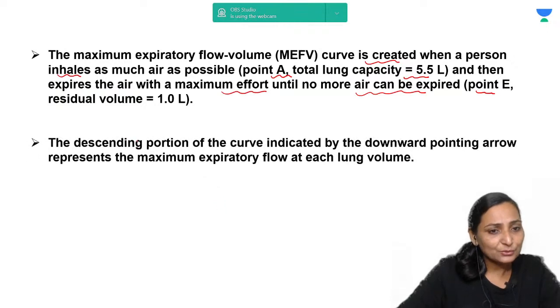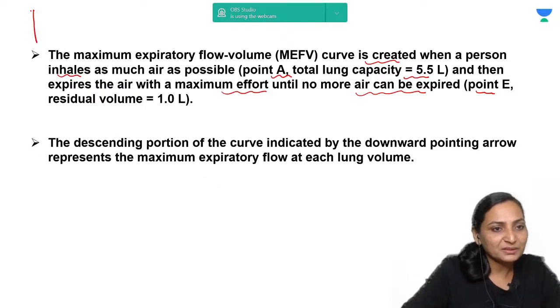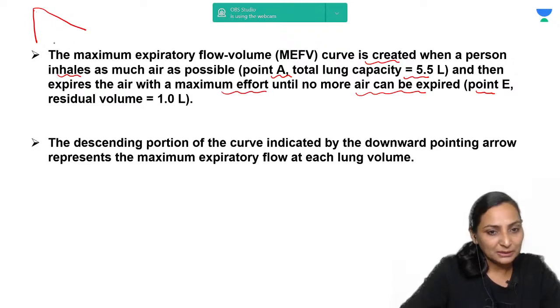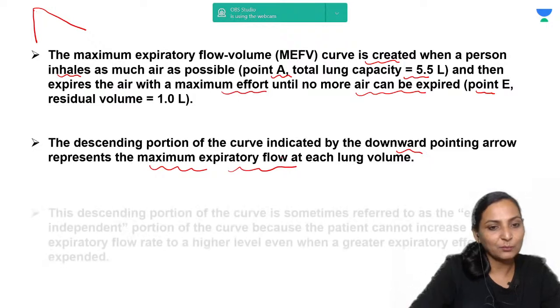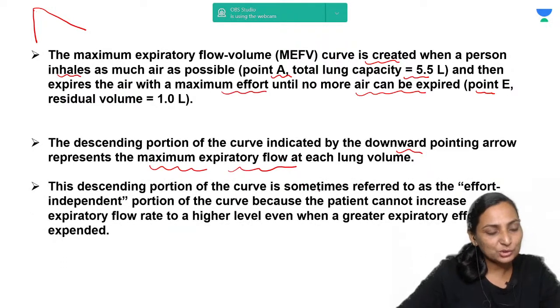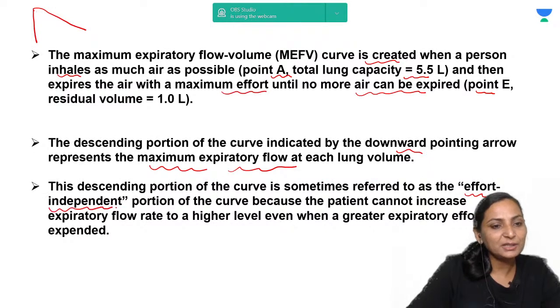Now, when we speak of the descending limb, the downward limb, this descending portion of the curve represents the expiratory flow rate at a given lung volume. The descending portion of the curve is sometimes also referred to as the effort-independent portion. Up to the point where you get the PEFR, the limb of expiration is effort dependent.